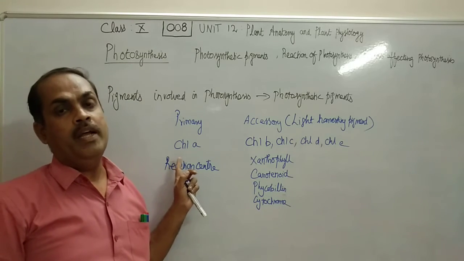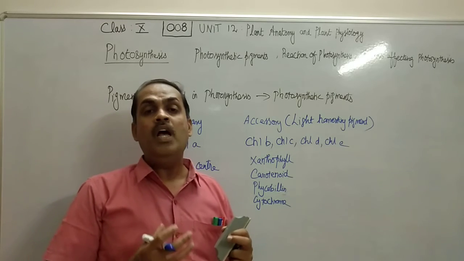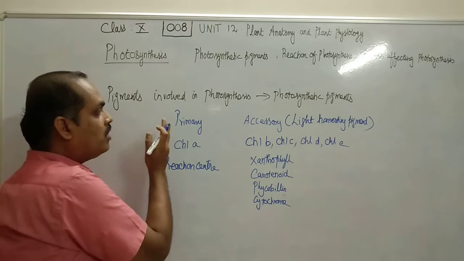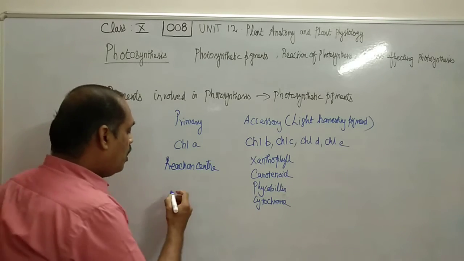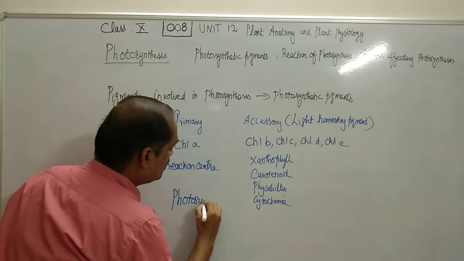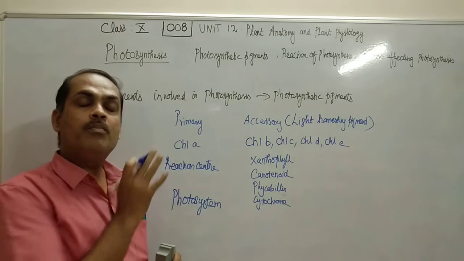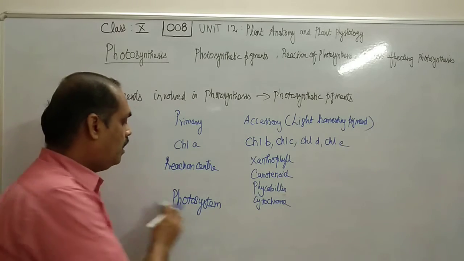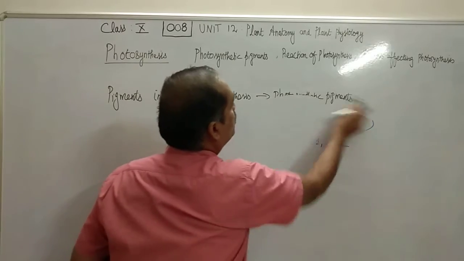through chlorophyll A. Now, all these photosynthetic pigments are grouped and they constitute photosystem. So, all the pigments, both the primary pigments as well as the accessory pigments, constitute one category that is called as photosystem. So photosystem includes all the pigments, from primary to accessory pigments. Now we have understood these photosynthetic pigments.